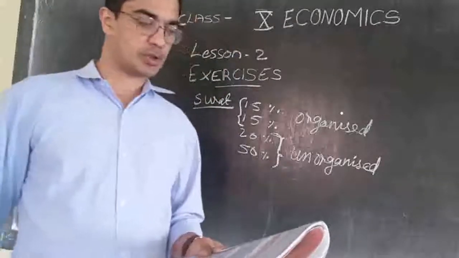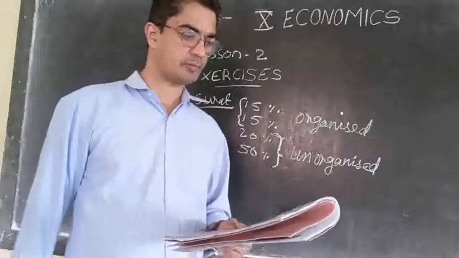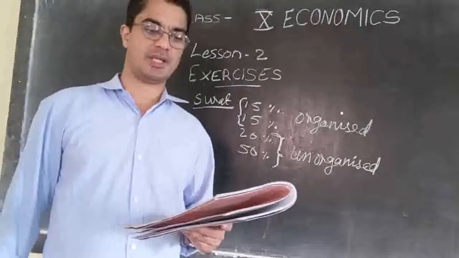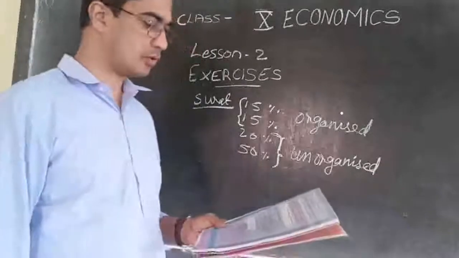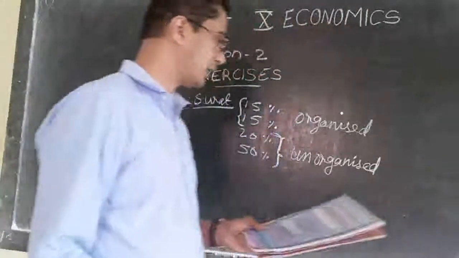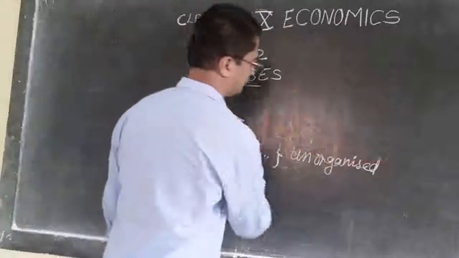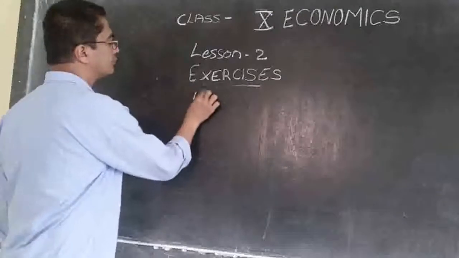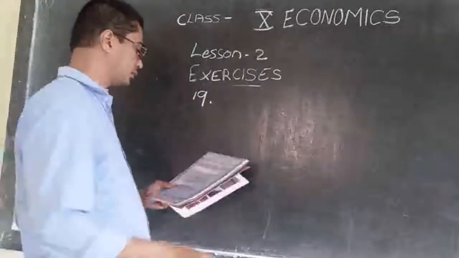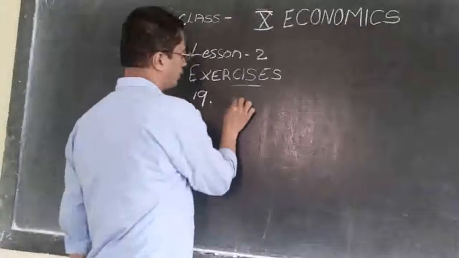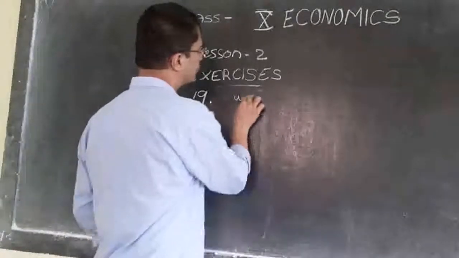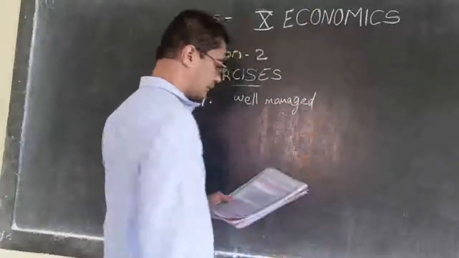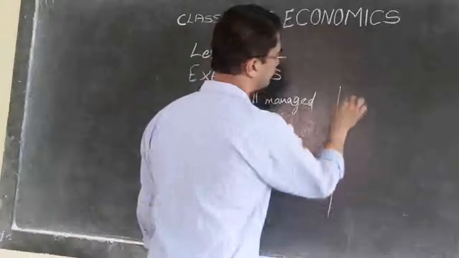Now take question number 19. Discuss and fill the following table giving one example each from your area. So let us see. Question number 19. They are given a well-managed organization, then badly managed.